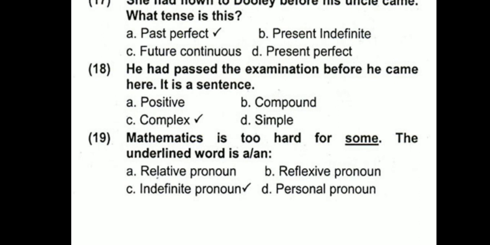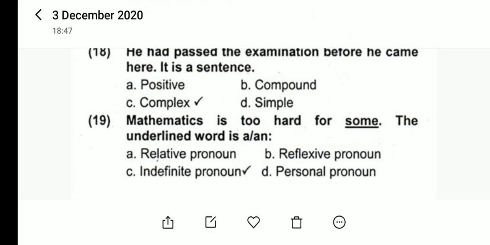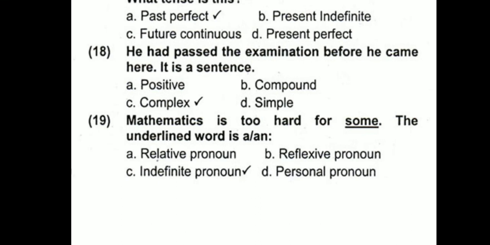Then 19, mathematics is too hard for some. The underlined word is an indefinite pronoun because with some we don't know who is being talked about, right? The people to whom the word some is referring are not definite. Not specific, not definite. This is an indefinite pronoun. Some, we don't know who is meant.